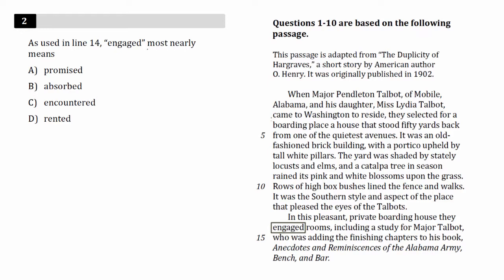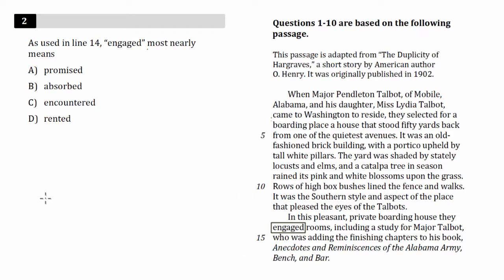If you look at the word engage up in the dictionary, you're likely to find all these answer choices. It could be promised, absorbed, encountered, or rented. For these types of questions, we're less concerned with the actual word itself than the surrounding context of the word. So the SAT is saying, we know this word has multiple meanings. What is the meaning of the word based off of the context, based off of this passage?